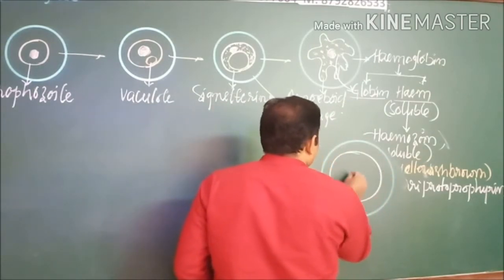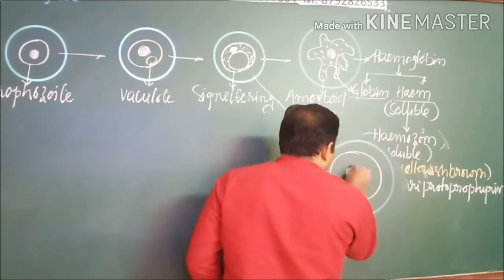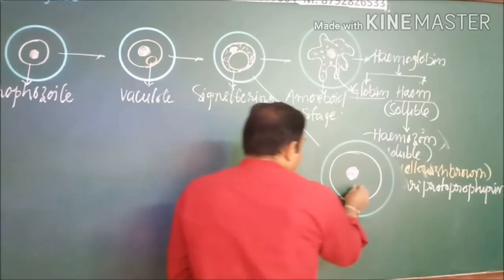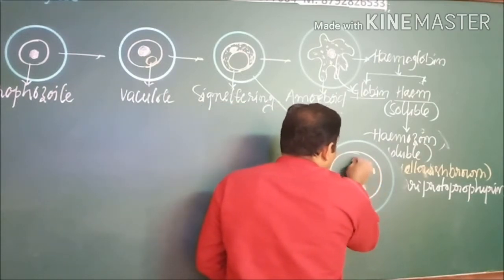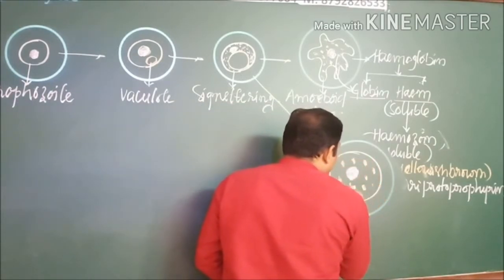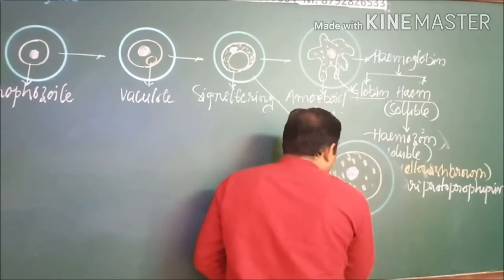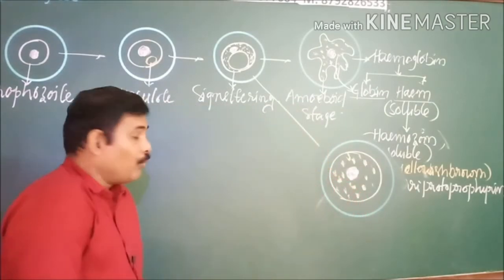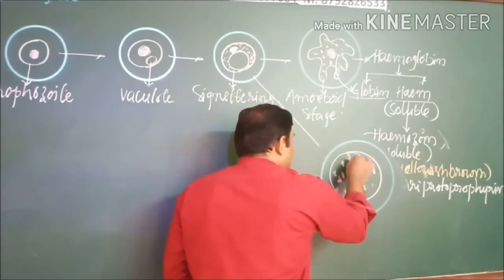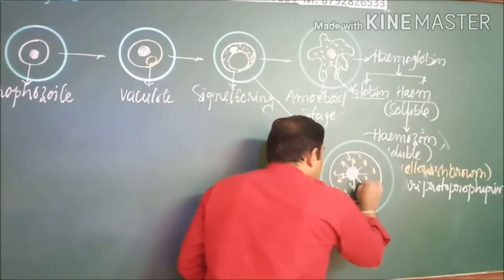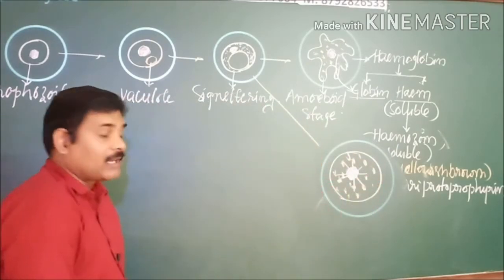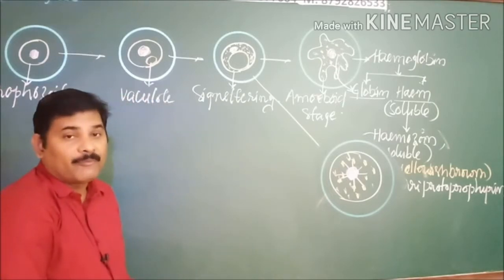It attains a circular stage, and it consists of the nucleus, and within the cytoplasm you can see hemozoin is present. Now within the nucleus of this parasite, meiotic cell division takes place, so that a greater number of nuclei will be formed.